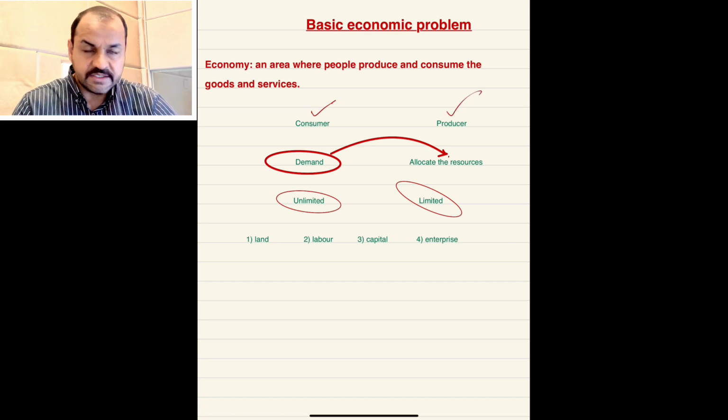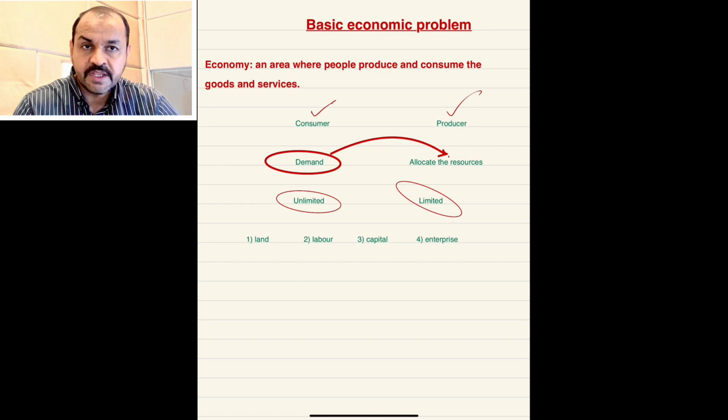These two agents form the economy. Dear students, consumers have demand, because consumers want to fulfill their needs and wants, whereas producers pick up the demand from the consumer side and allocate the resources to produce goods and services.